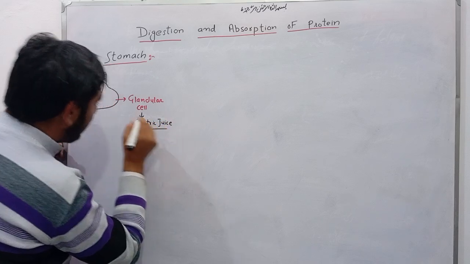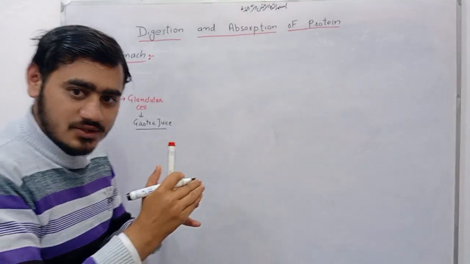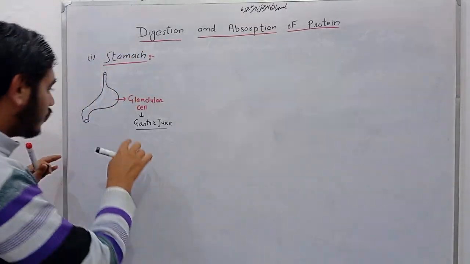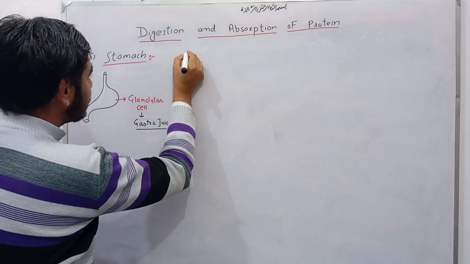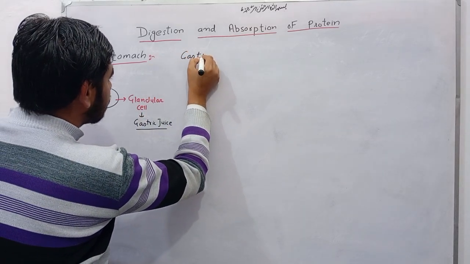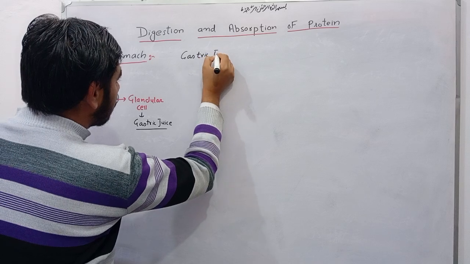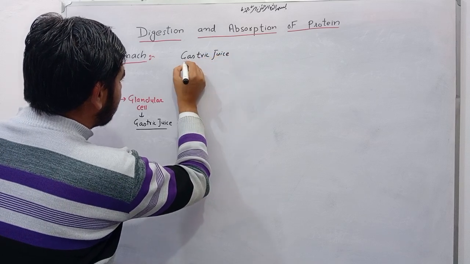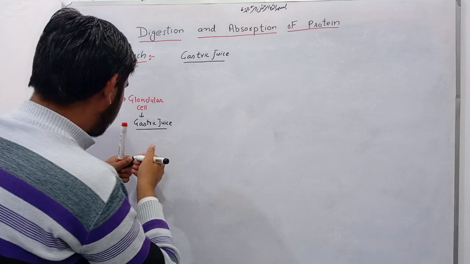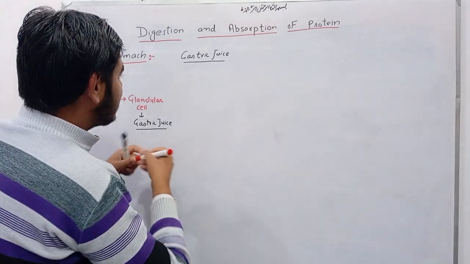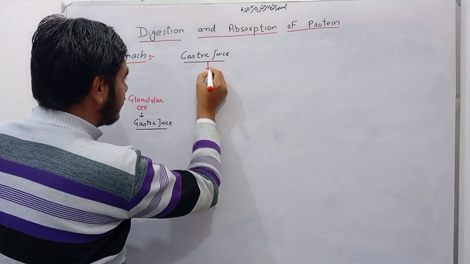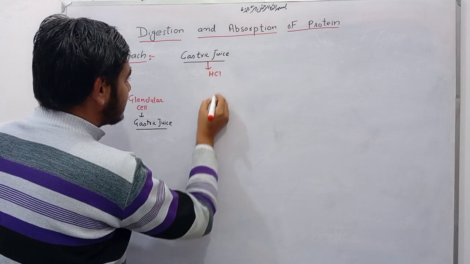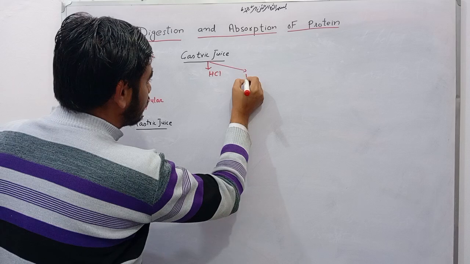Gland means to secrete something, so the stomach secretes gastric juice, and in gastric juice there is basically HCl and pepsinogen.